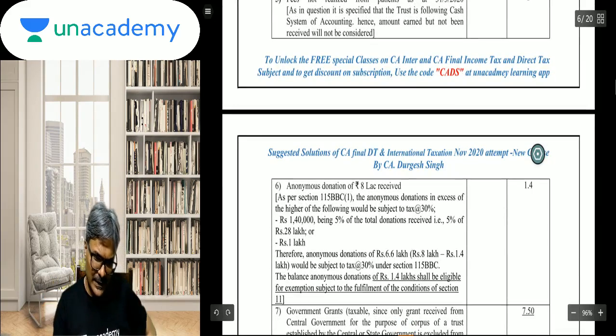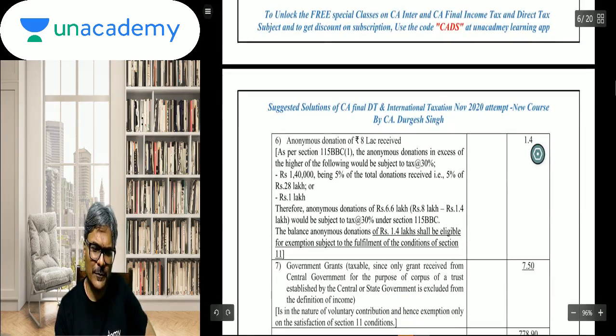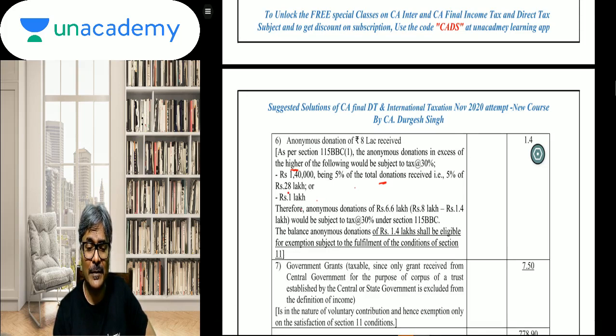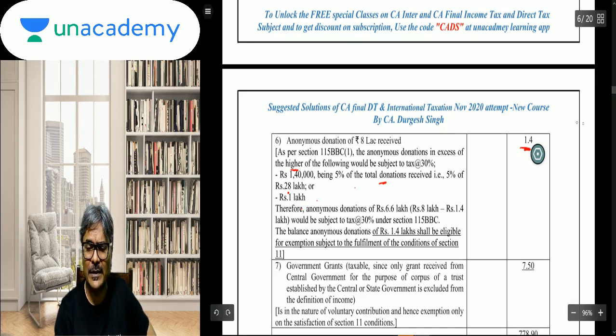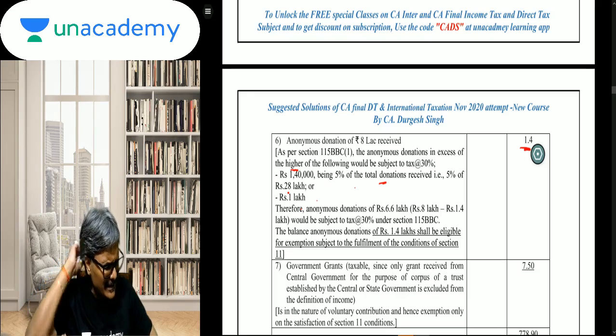Now if you see the next one, students, point number 6, anonymous donation of rupees 8 lakhs received. Now I told you already, 5% of the total donation, which is 28 lakhs, or rupees 1 lakh, whichever is higher, that one would be considered as the normal income. So 5% of 28 lakhs is 1.4 lakhs. This is normal income, and that net amount, which is 8 minus 1.4, this will be taken out. Means it will be considered in the tax liability at 30%.